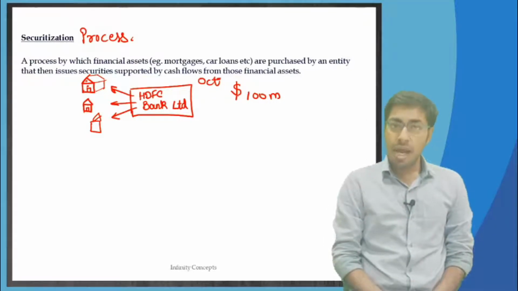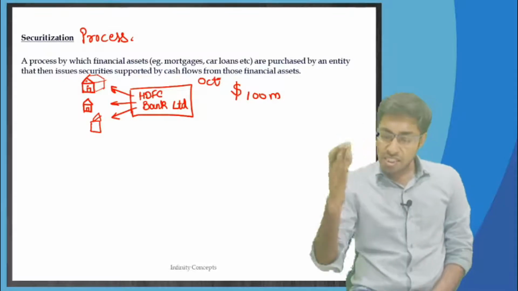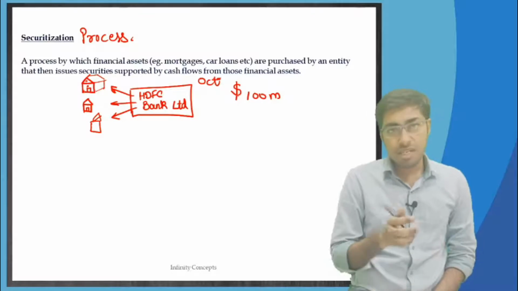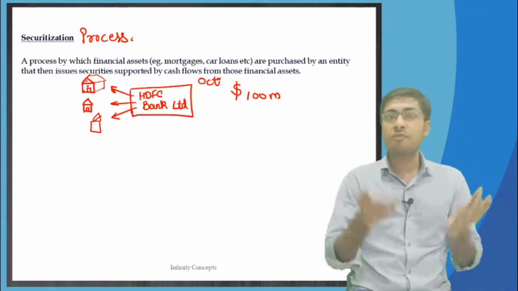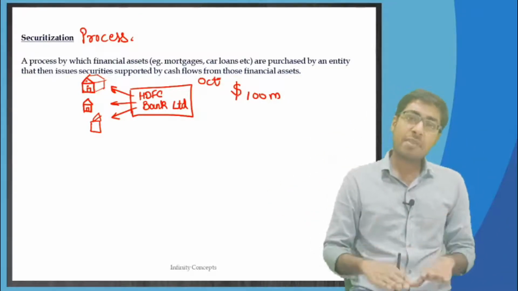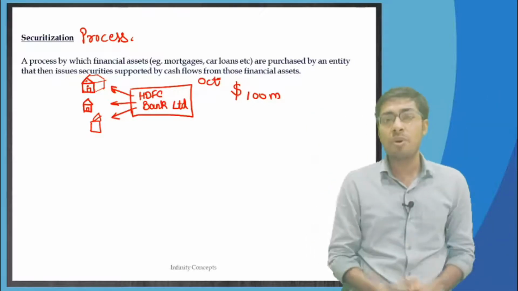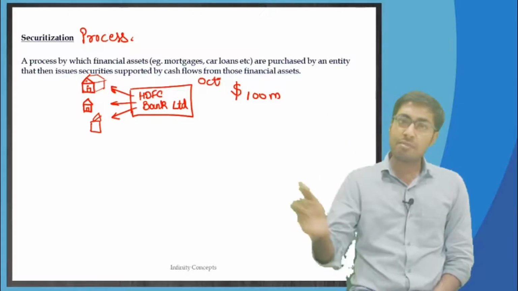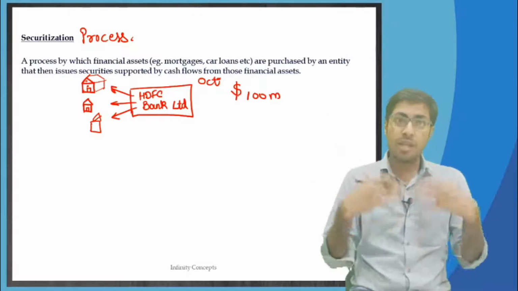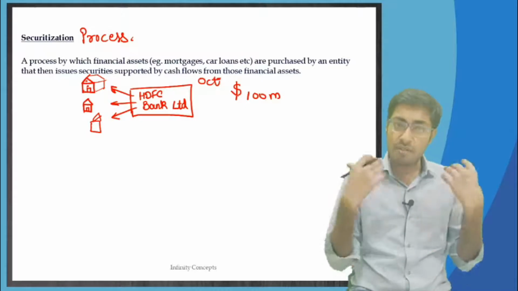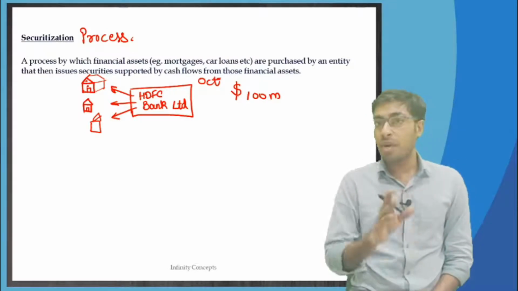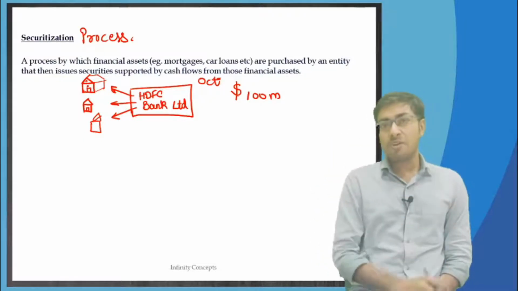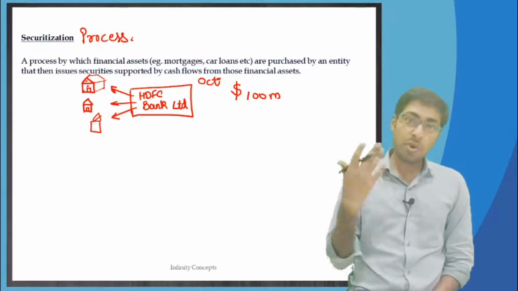Now, the month of October has just finished. In the month of November, again HDFC Bank Limited has many branches and people are going to come for inquiry, and accordingly HDFC Bank Limited is definitely going to give more loans in the month of November as well, in the month of December as well, and as and when months go by, it is going to keep on doing business. It is going to keep on giving more and more loans, and being such a big and very progressive bank, what is going to happen? The business is going to increase.